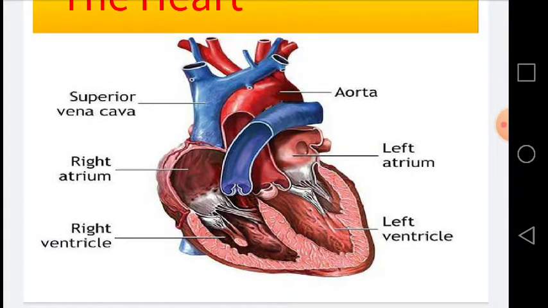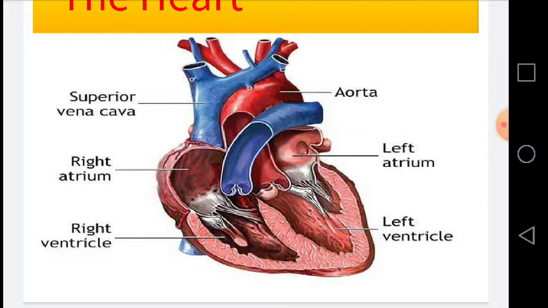The human heart is actually made up of two pumps side by side, and the right side of the heart pumps blood to the lungs, where carbon dioxide produced by the respiration is removed from the body and oxygen from the air is absorbed into the bloodstream. The left side of the heart pumps oxygenated blood to the rest of the body. The heart has four separate chambers, two on each side.